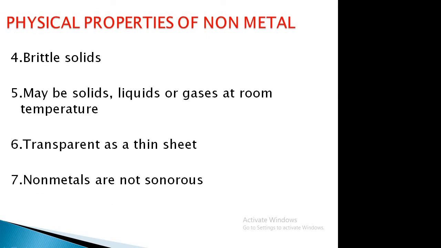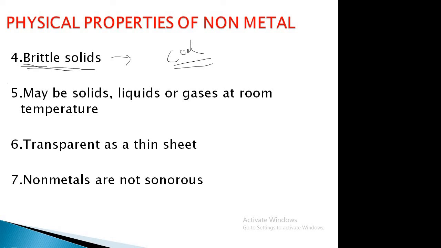Then the fourth one, they are brittle. They are brittle solids. Brittle solid means if you hammer a non-metal like coal, if you hammer a piece of coal, it will break into small pieces. That is called brittle. So it will not convert into any thin sheet, or any wire or thin wire. It will break down into small pieces. That is called brittle. Okay, I think it is clear.